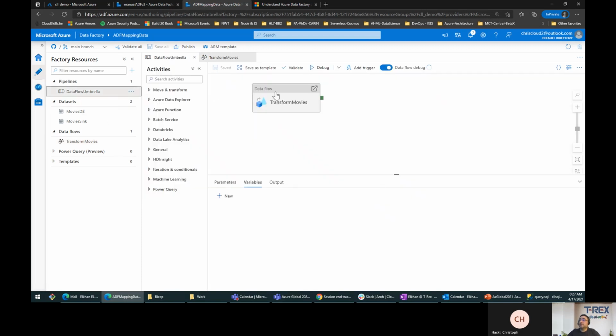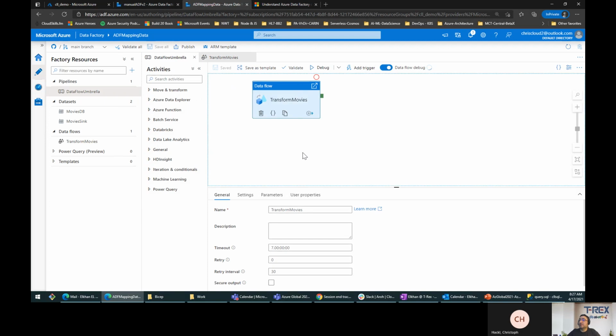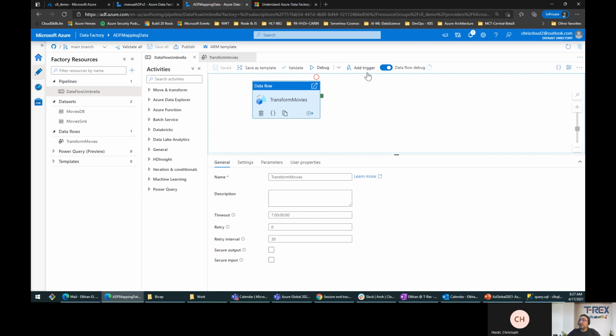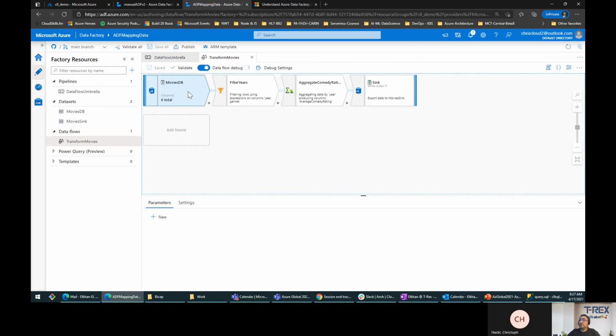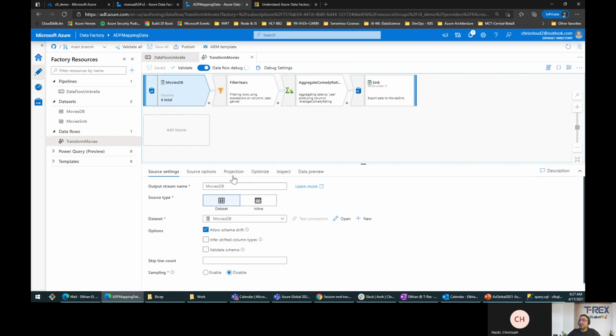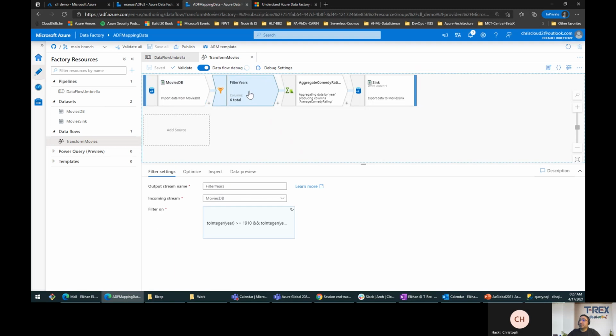But once this is warmed up, and you run this data transformation by clicking on debug, still actually warming up here. Once you run it, you can also add a trigger that can do that periodically for you. But speaking about this data flow, it's about getting the data from the data set, then it's actually filtering that based on the criteria that we put here.